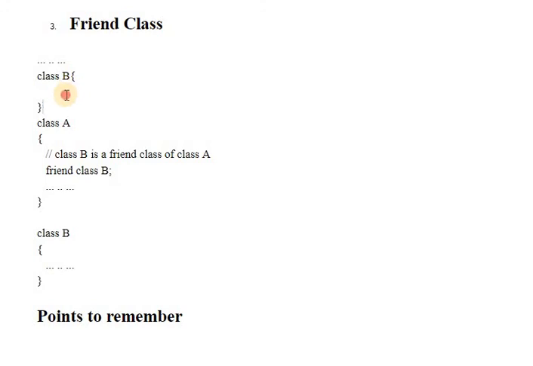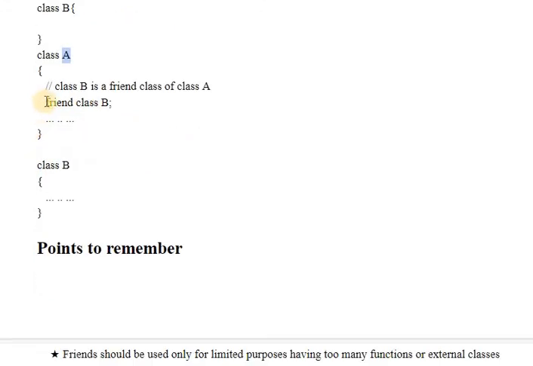Okay, so we have made class B a friend in class A. So class B is a friend of class A. By making class B a friend, every member function of class B and every data member which has been made private can be accessible inside the class A.